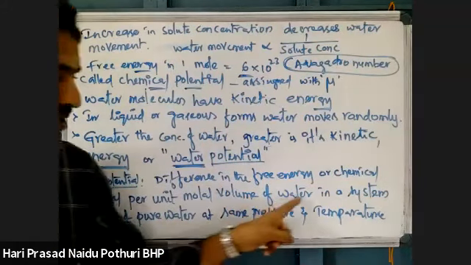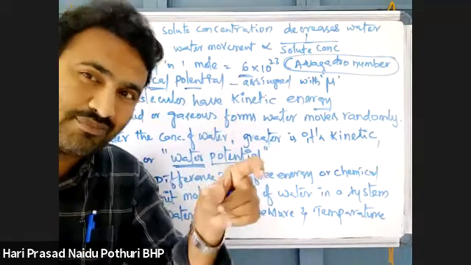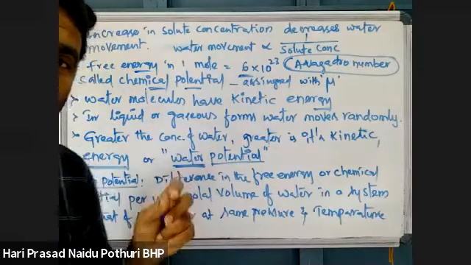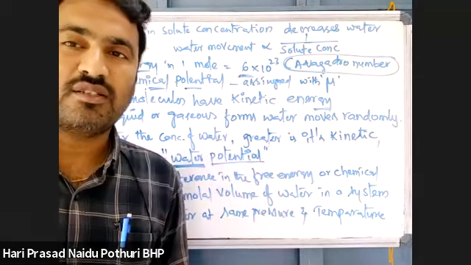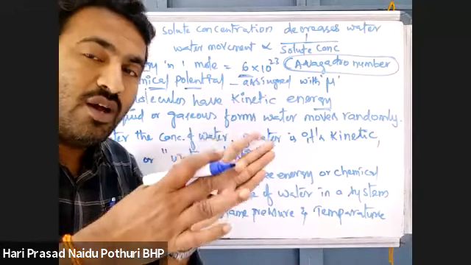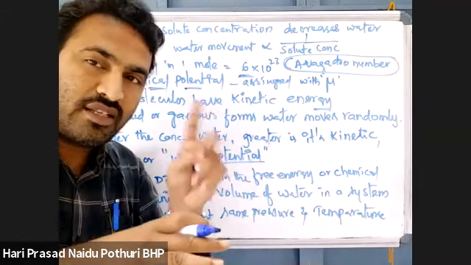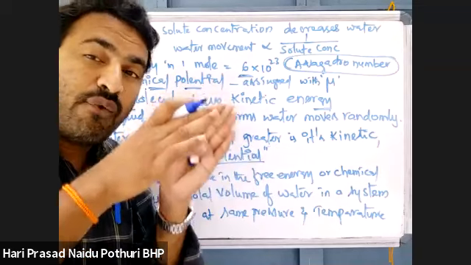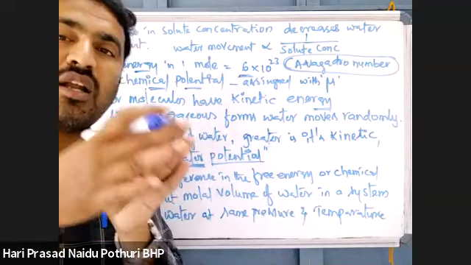Pure water has some amount of chemical potential or water potential. In a system, when solutes are dissolved in water, it also has some potential. Listen carefully, the difference between potentials of water when water has solutes and water has no solutes.